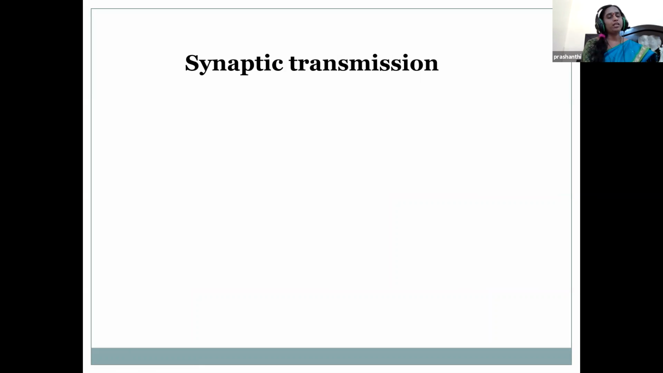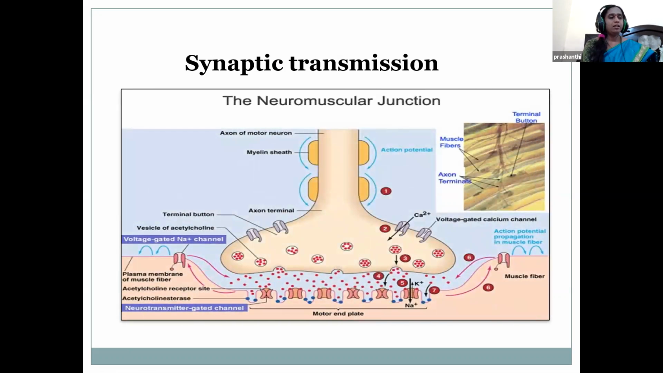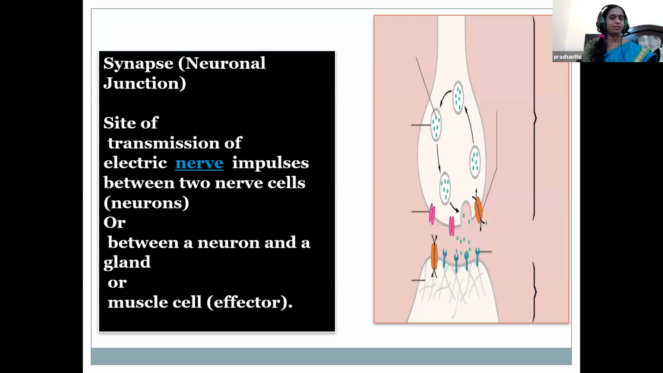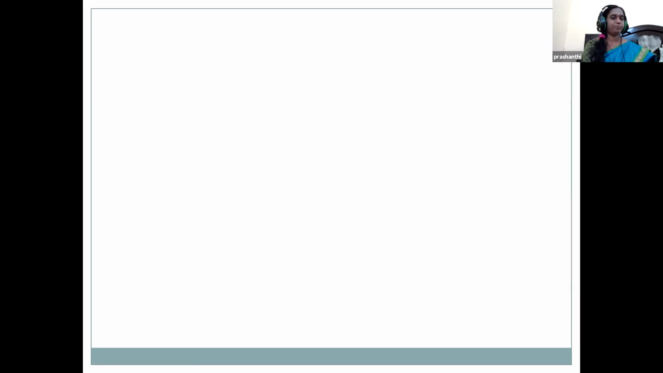Children, we go to the next topic now, that is synaptic transmission. Synaptic transmission is a process by which one neuron communicates with another. It is a neuronal junction. It is the site of transmission of the nerve impulse between two nerve cells, or between a neuron and a gland or a muscle cell, that is the effector.